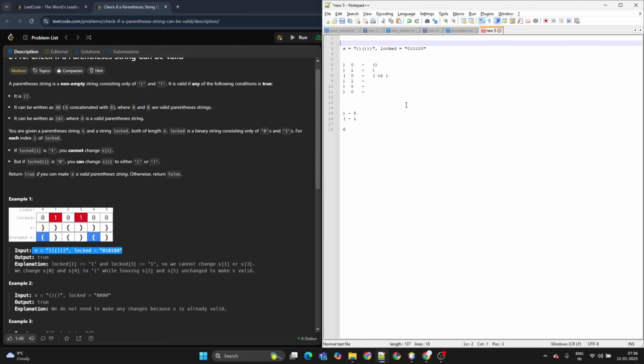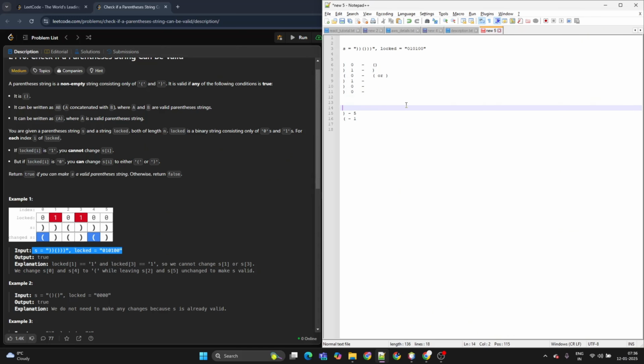For example, if we get a string length of 5, then we can never make it a valid parentheses string, because the string length should be even. If it is odd, then we can never do it. So this is the first check which we can do. And the second one is based on the locked status. If it is 0, then we can change it.